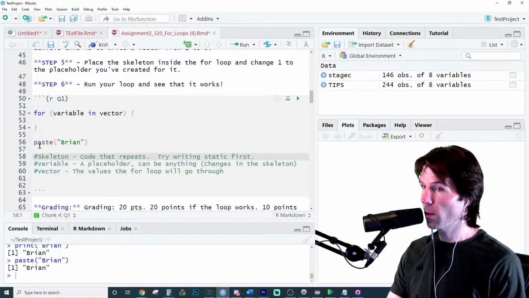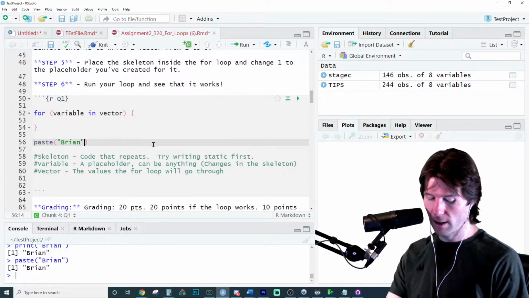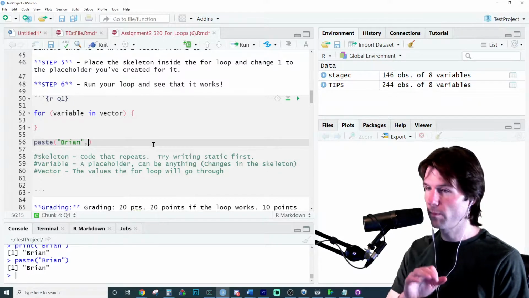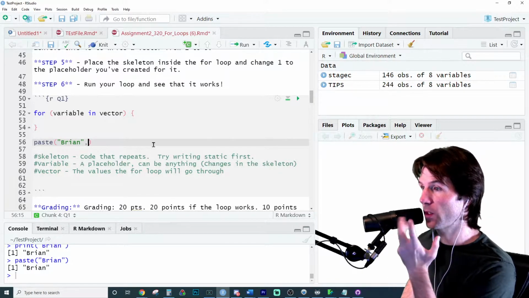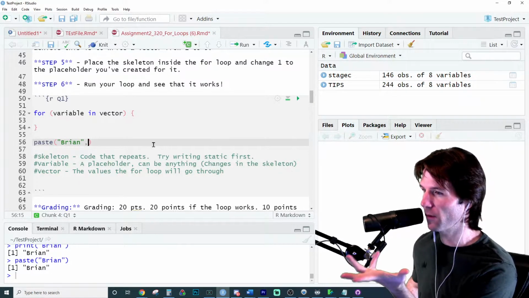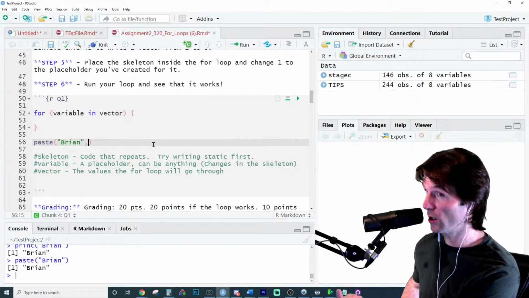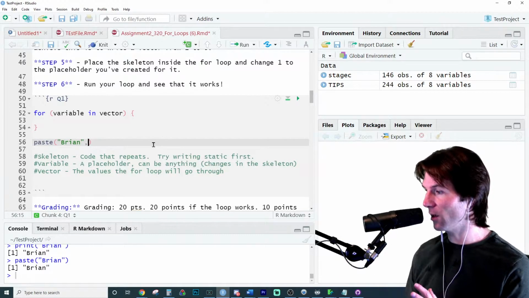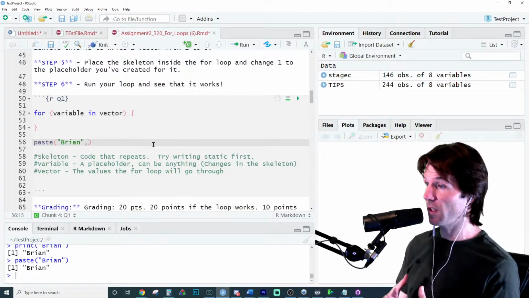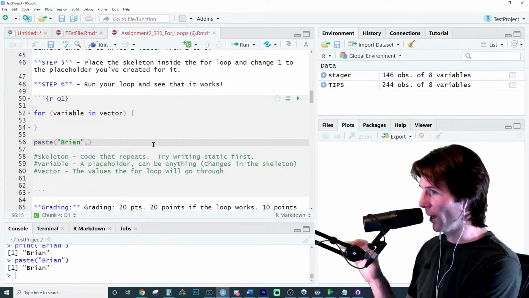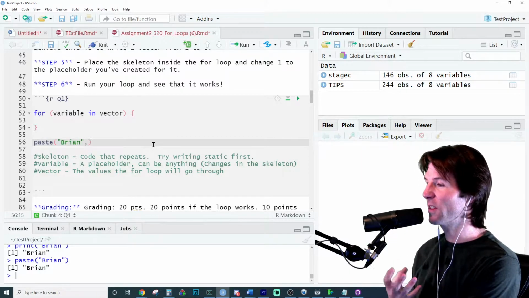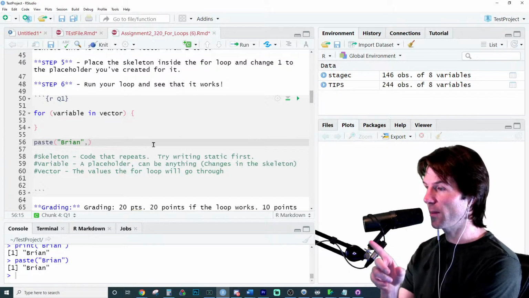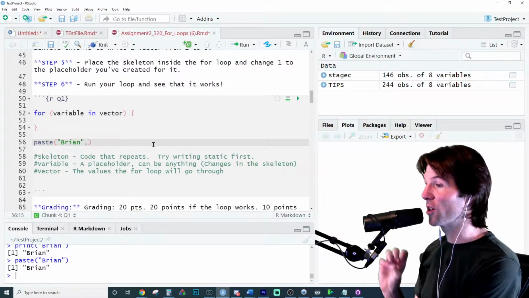Now, the reason I'm using paste is because I can add in a second what? By doing that, I'm putting in another what? What's the word for when we put another comma inside of a function? We're giving more instructions. We're saying we want to paste Brian, and then we're going to paste something else. This is called the second what in a function? If I put a comma in this, it's a second argument.